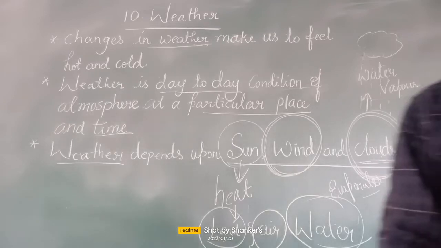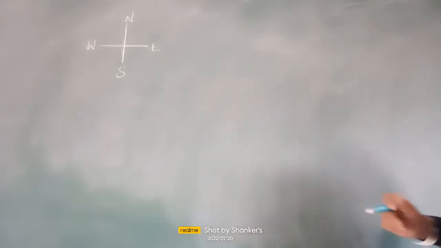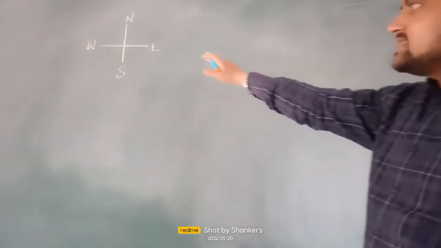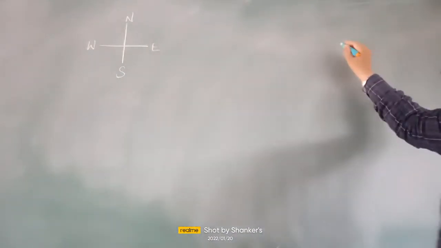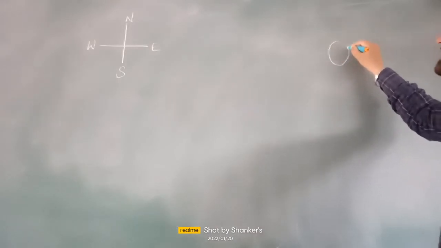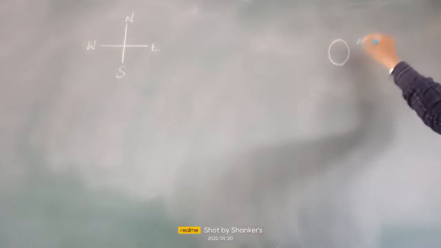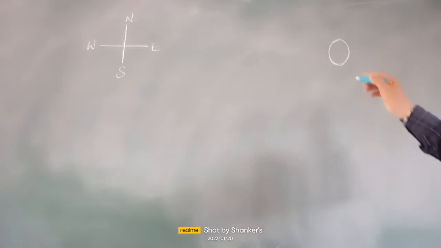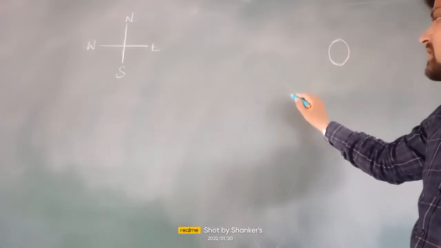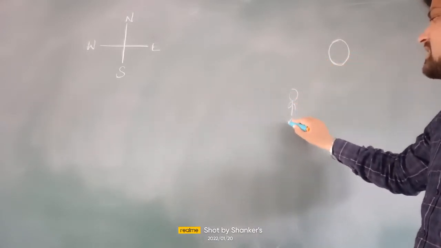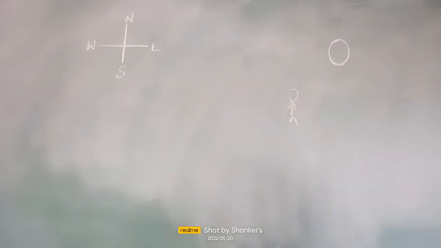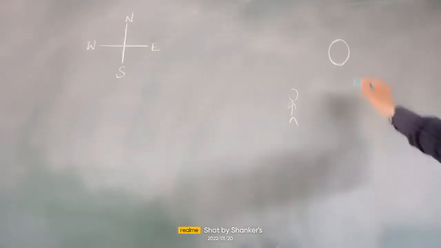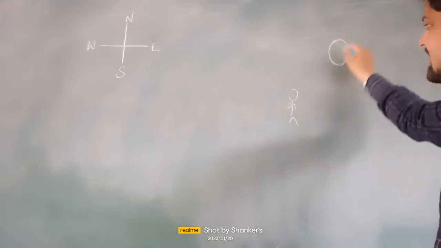Yes, we already know that the sun rises in the east. East is this side. So when the sun rises in the east, in the early morning, we won't feel that much hot. Suppose a person is standing here, he won't feel hot in the morning time, because the rays are slanted.